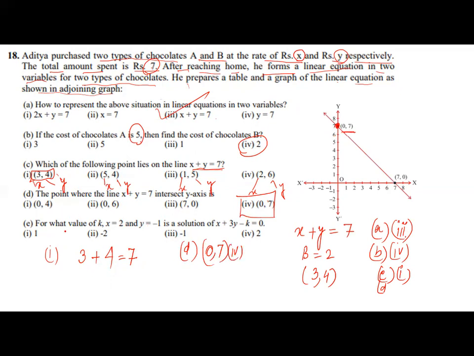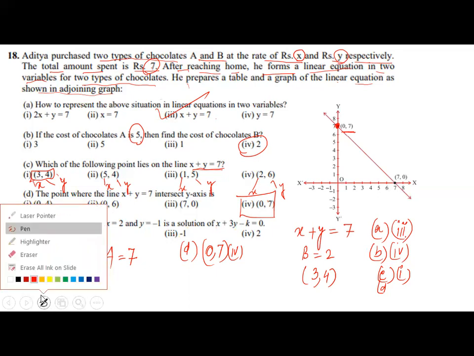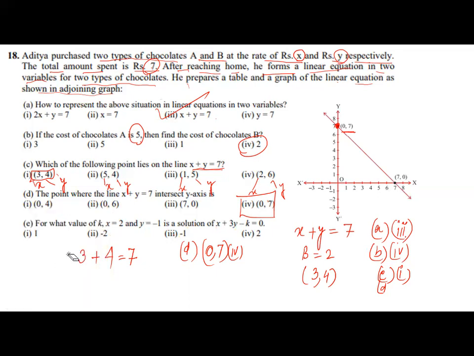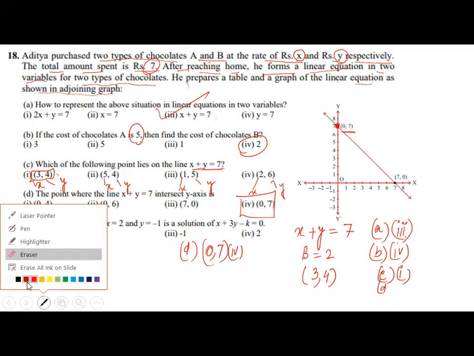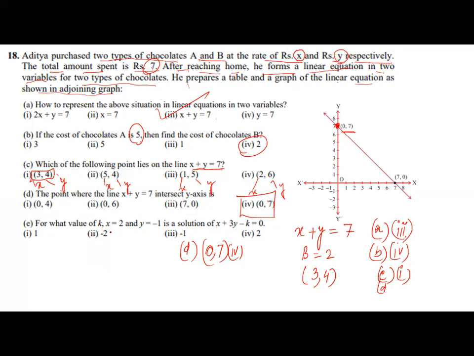Now coming to part E, for what value of k is x equal to 2, y equal to minus 1 a solution of this. Of course, this is a question to think about. So here, what we'll do is put x is equal to 2 in this equation, and put y is equal to minus 1 in this equation, and separate your k. That will give you the value of k.